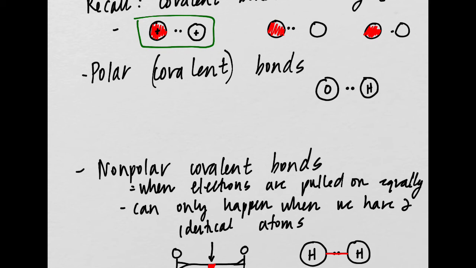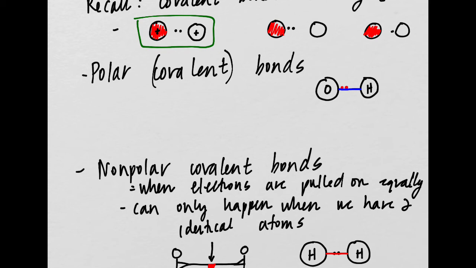So those electrons are not going to be in the middle. They're going to be a little bit closer. I'm going to draw the electrons as red. They're going to be a little closer to the oxygen. So if we look at the bond, which I'm going to do in blue here, those electrons are a little bit closer to the oxygen.